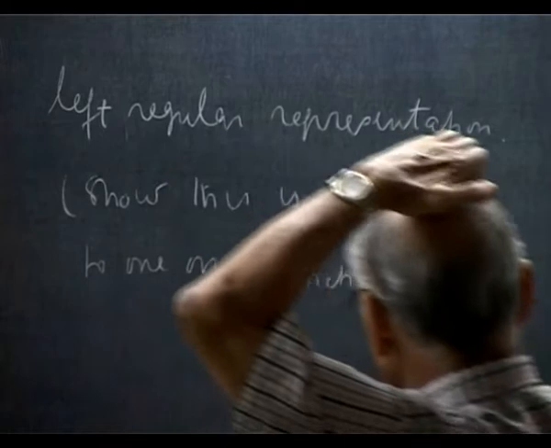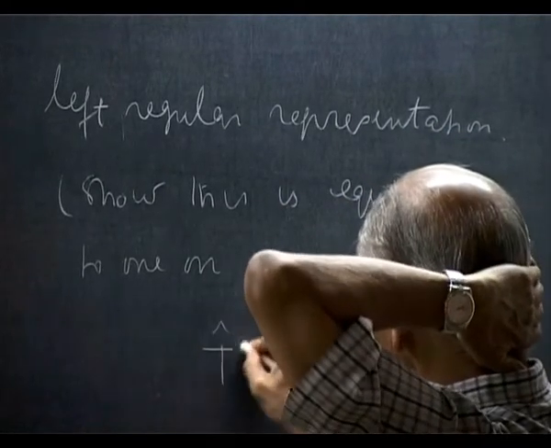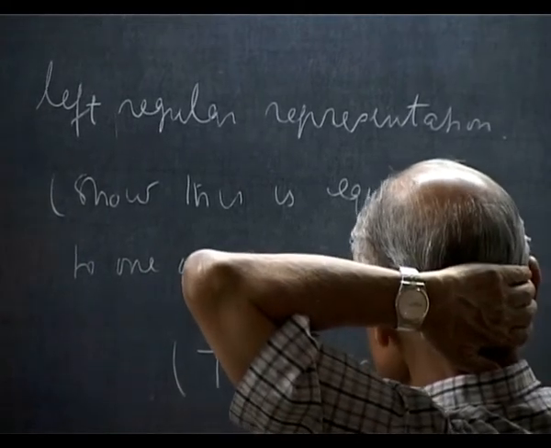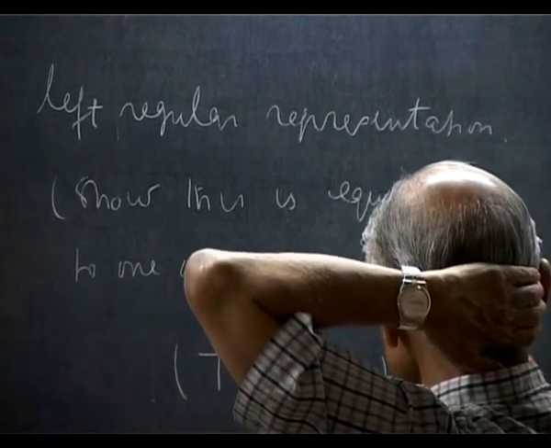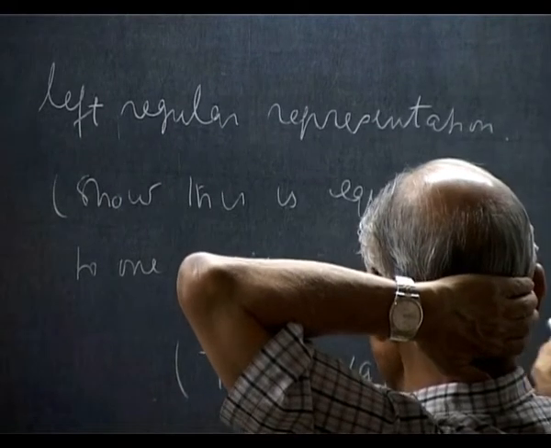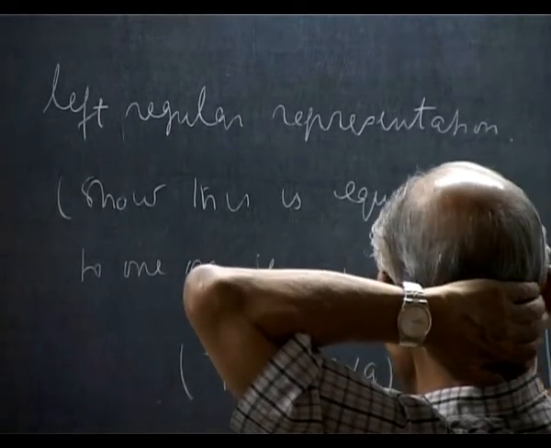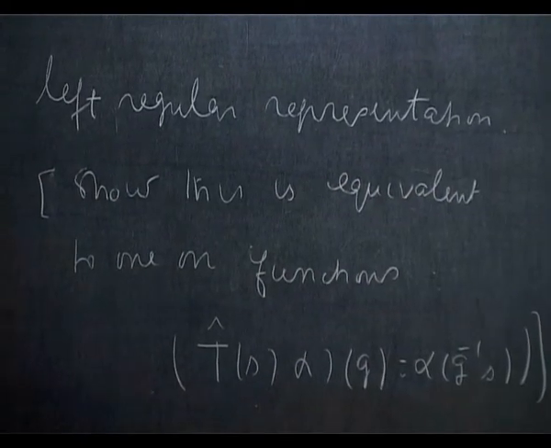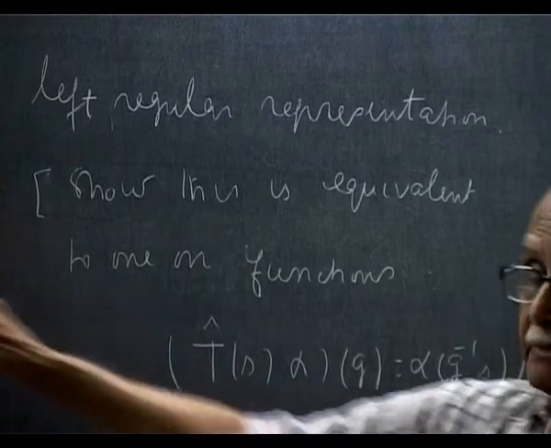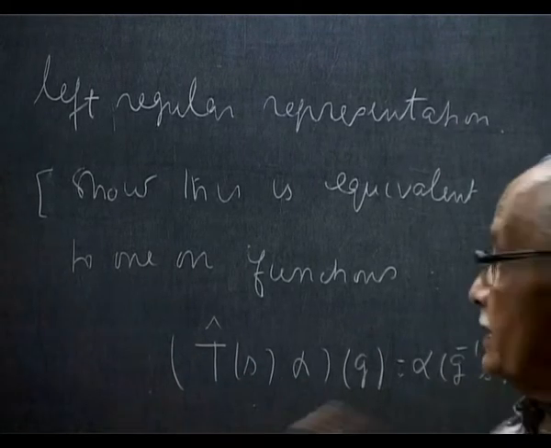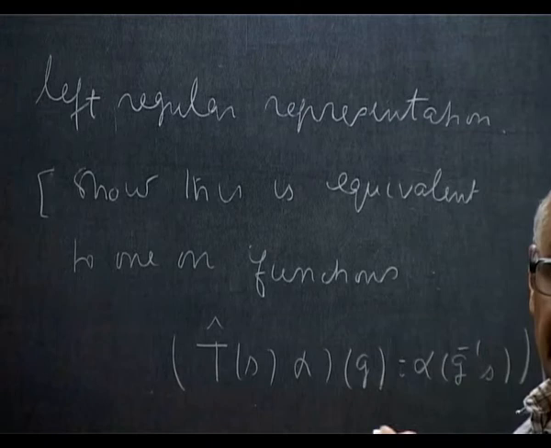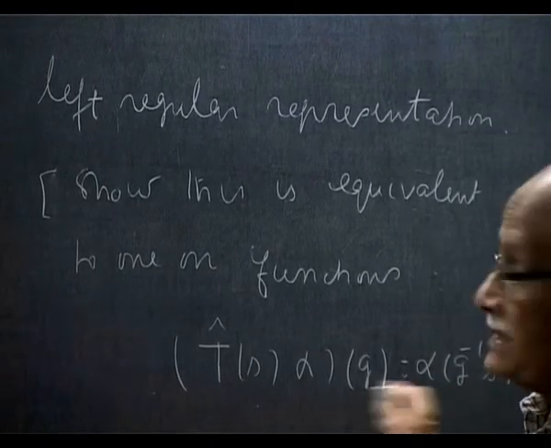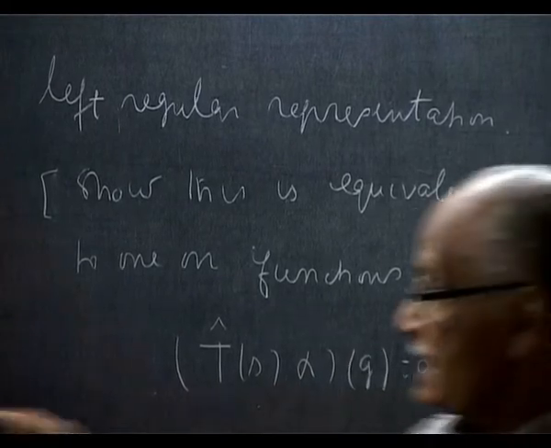Remember, I had defined another thing, T hat of S alpha at G is alpha at G inverse S. I had defined the left regular representation like this, but up to equivalence these are the same. In other words, if you choose your basis cleverly, you can show that the action of this on this basis is the same as the action here.